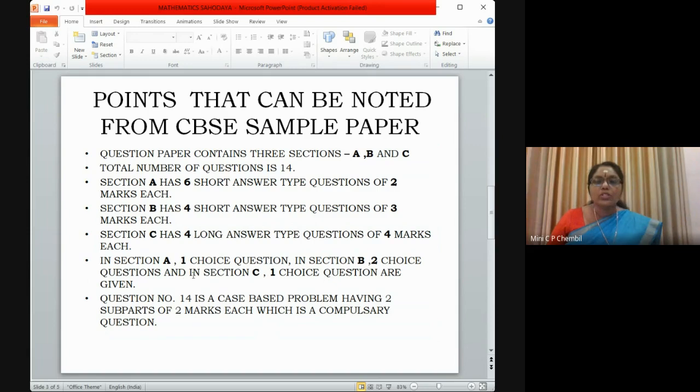In section A, 1 choice question, in section B, 2 choice questions, and in section C, 1 choice question are given. Question number 14 is a case-based problem having 2 subparts of 2 marks each, which is a compulsory question. Now, let us discuss the sample paper in detail.